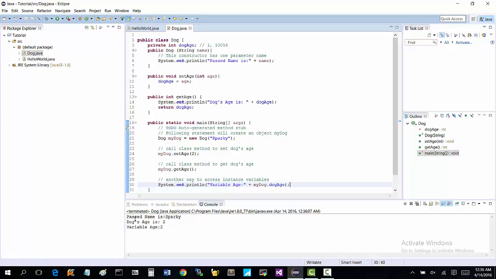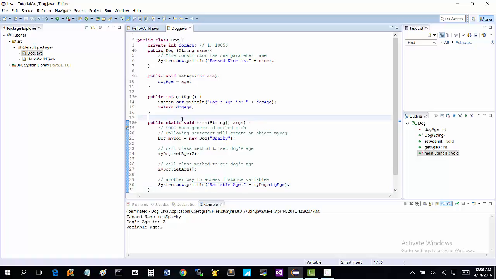See, we have the name is Sparky, so the dog's name is Sparky. The dog's age is 2 years old, like we said here, and we also got the variable age 2. So either way you do it, you can still get that dog's age by either the get method or the dog age variable. The reason why you don't want to just use the dog age variable is because you might have to actually get that age in another method. So by having this class method already made, you can have a method that gets the age and maybe does something to it.